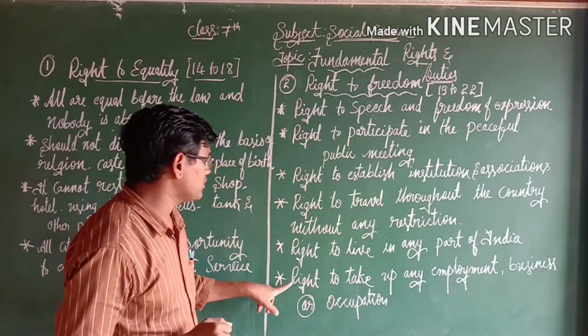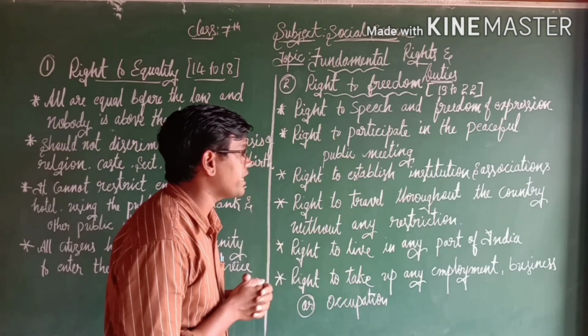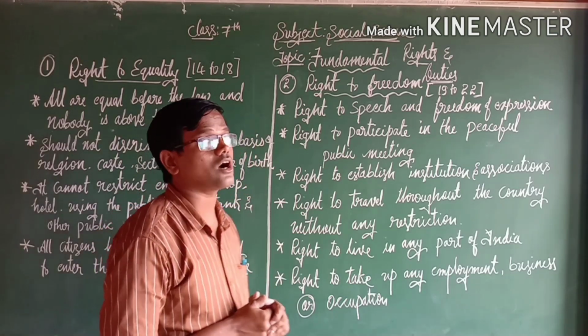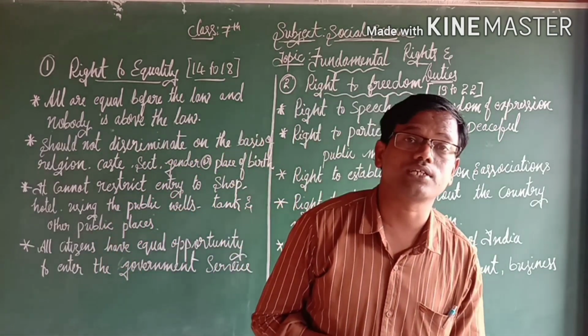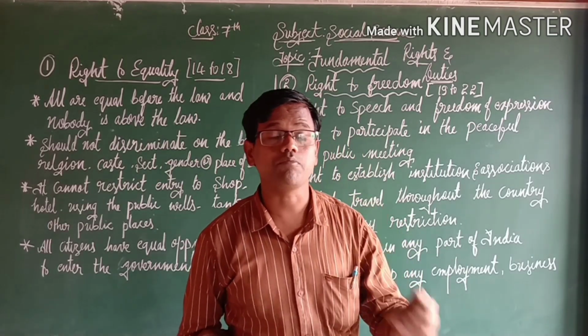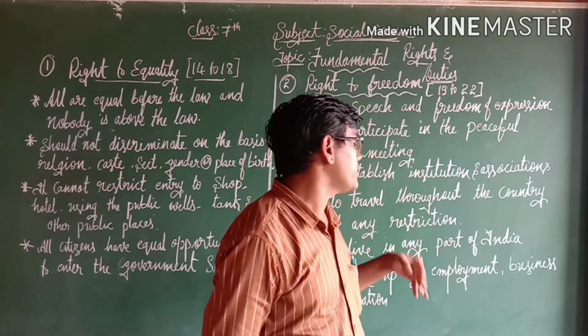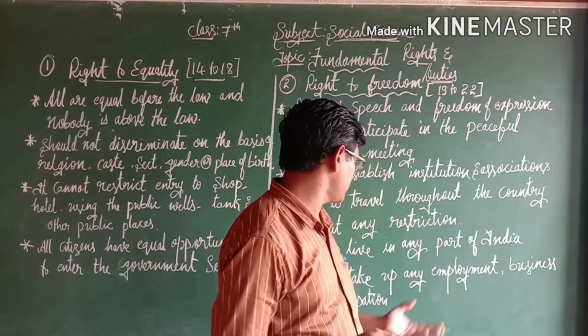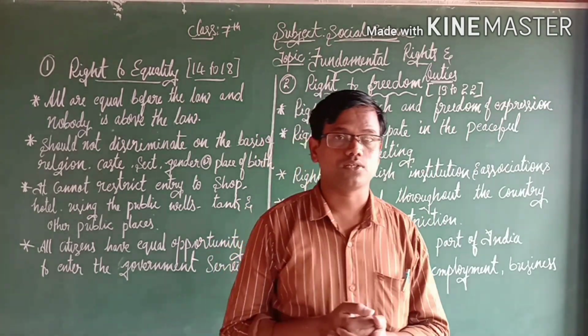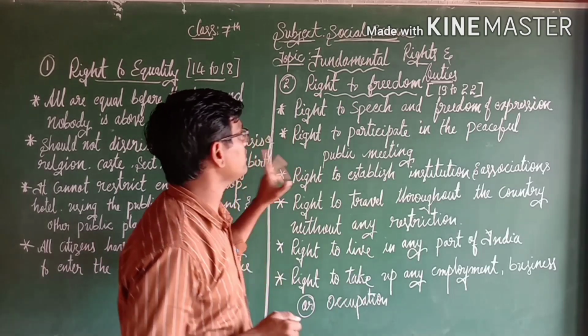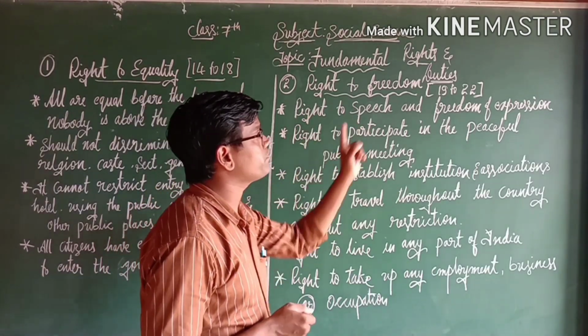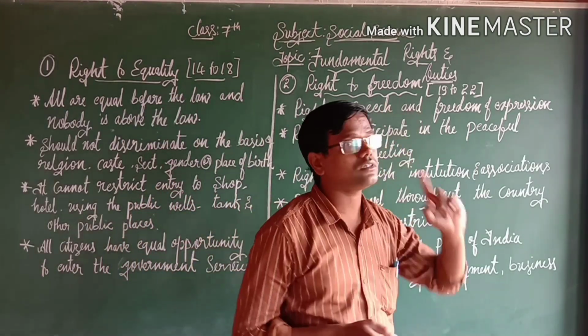And also the right to take up any employment, business or occupation. Here the citizen is given a very important freedom, to take up any employment or business or occupation. So this is one of the very important rights, the right to freedom, Articles 19 to 22.